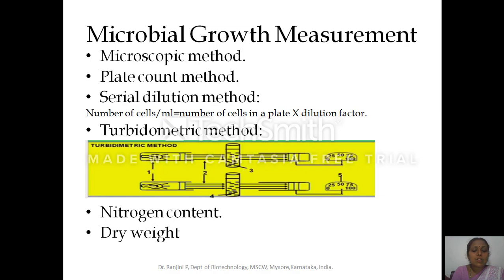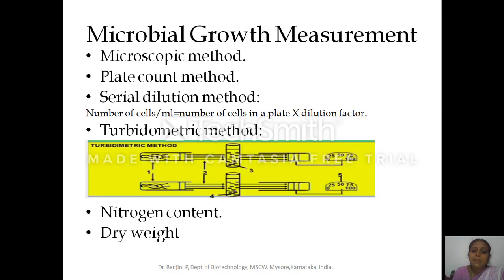Next is nitrogen content. We all know the cells are proteinaceous in nature, and inside the cell we find the nucleus, which has the genetic material. The proteinaceous part of the cell is made up of monomeric units called amino acids. These amino acids are bifunctional biomolecules having the NH2 and the COOH functional groups. This NH2 has the nitrogen content.